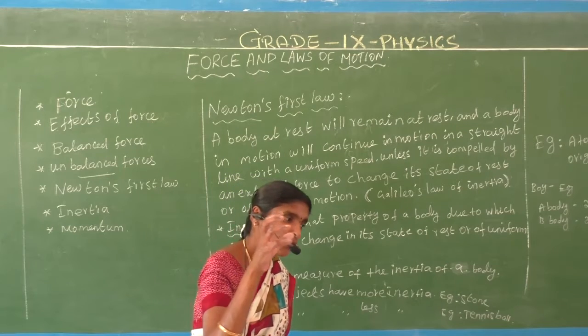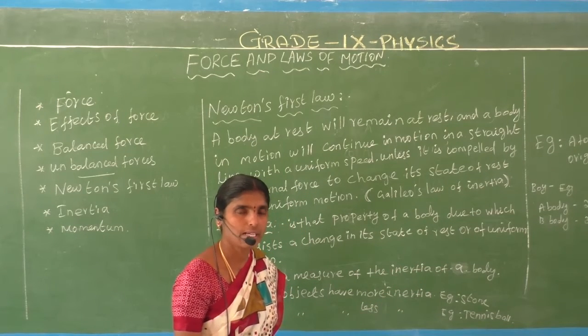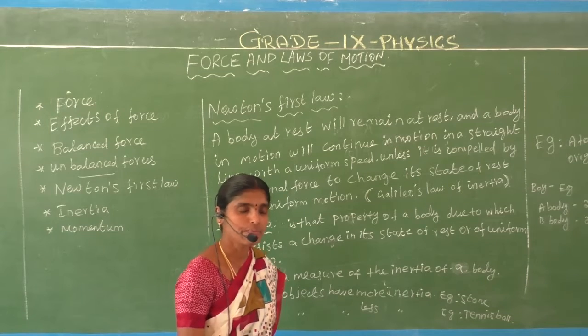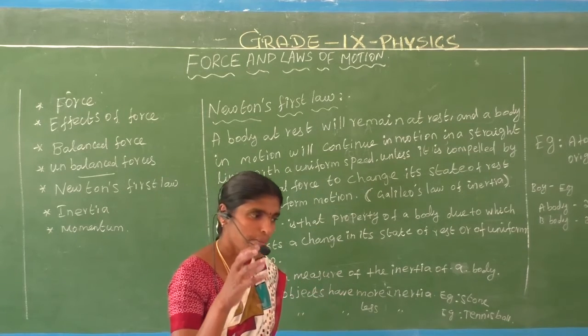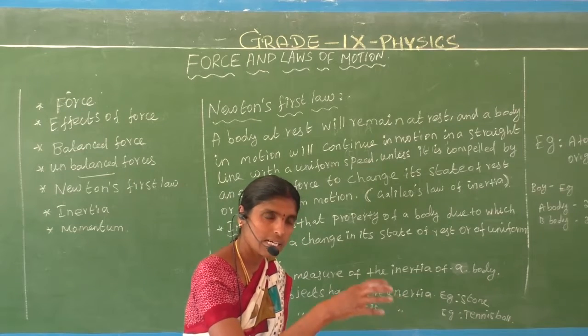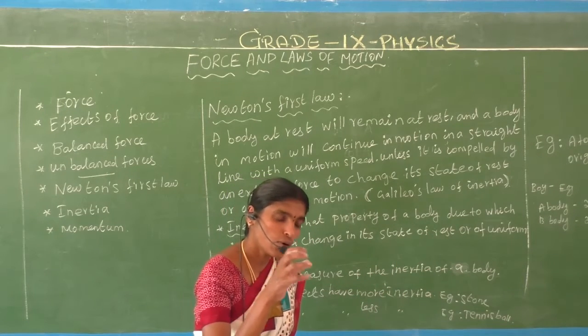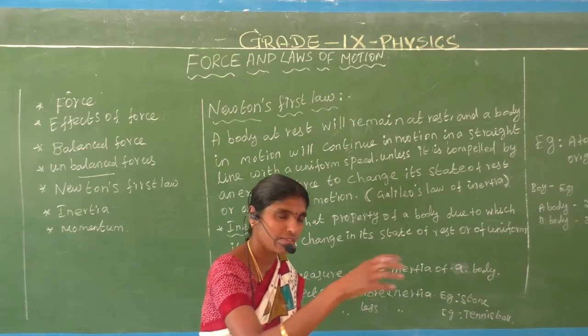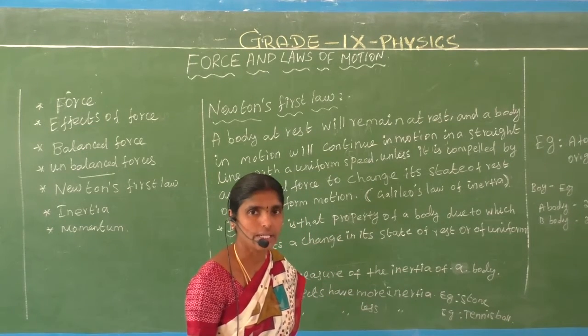Whenever we apply a force on the ball, the ball moves on the ground. Do you understand? That is one effect. We apply a force on the ball, and only then the ball is moving. So a force can move a stationary body.